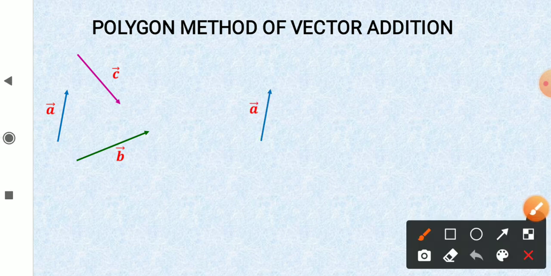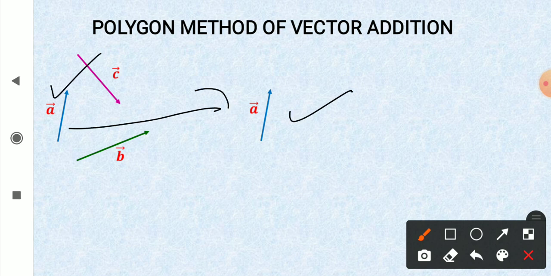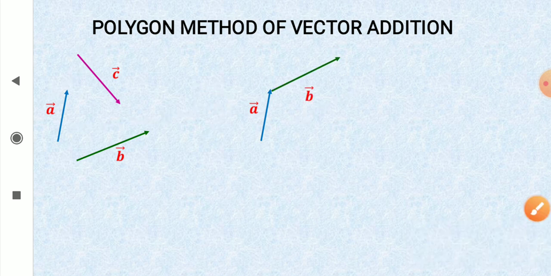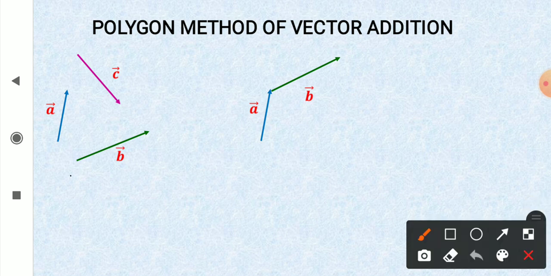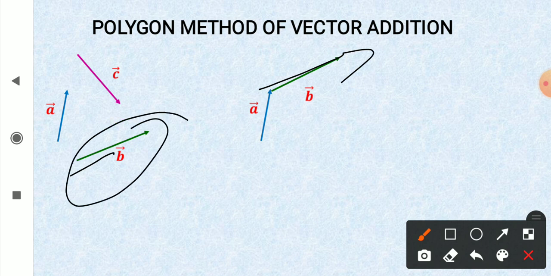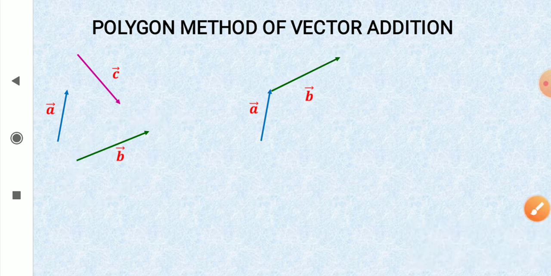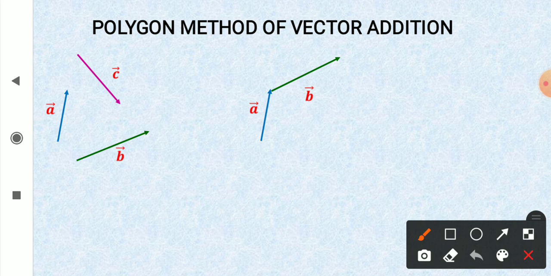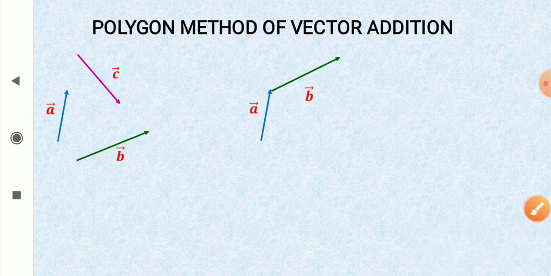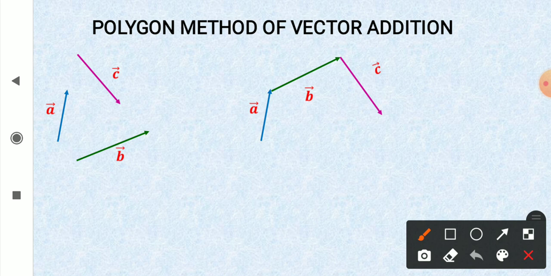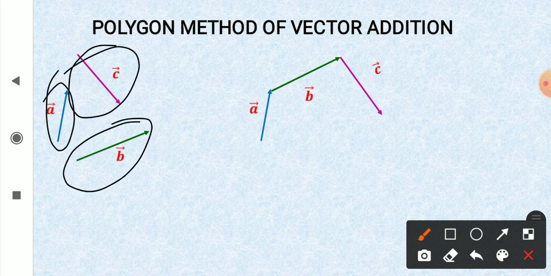Let us draw the first vector parallel to vector a. I have shifted it here, same length, same direction. Now from the head of a, I start vector b, parallel to b, same length, same direction. From the head of b, I draw vector c. Look at it. I have drawn all the vectors: first vector, second vector, third vector.